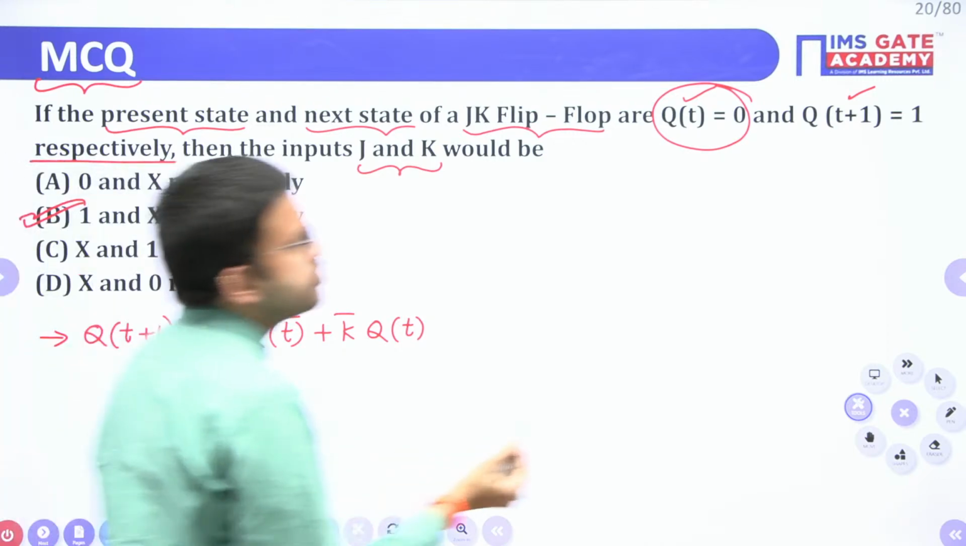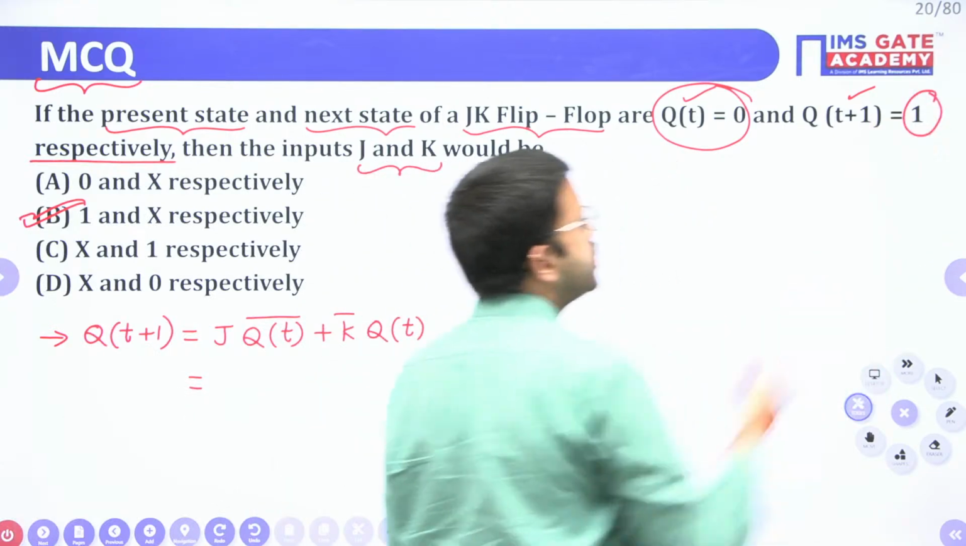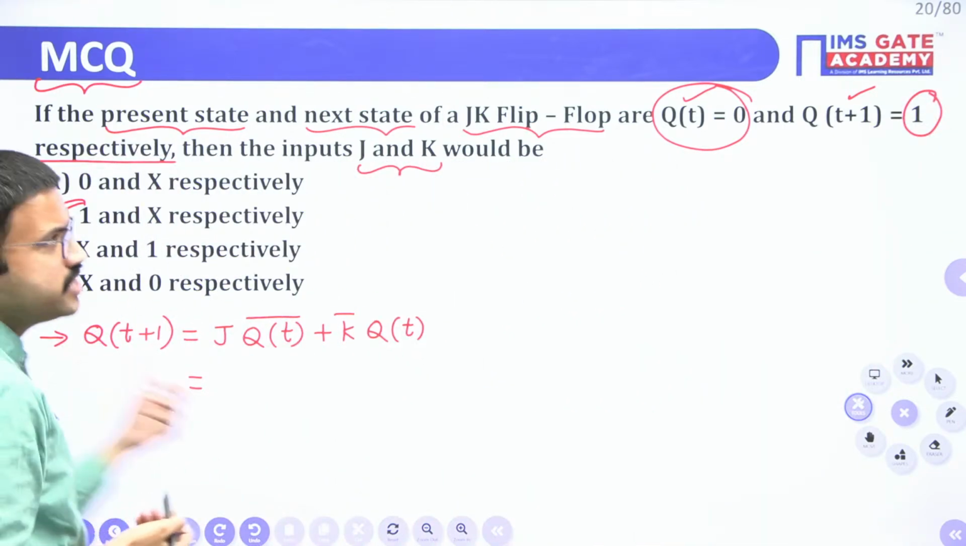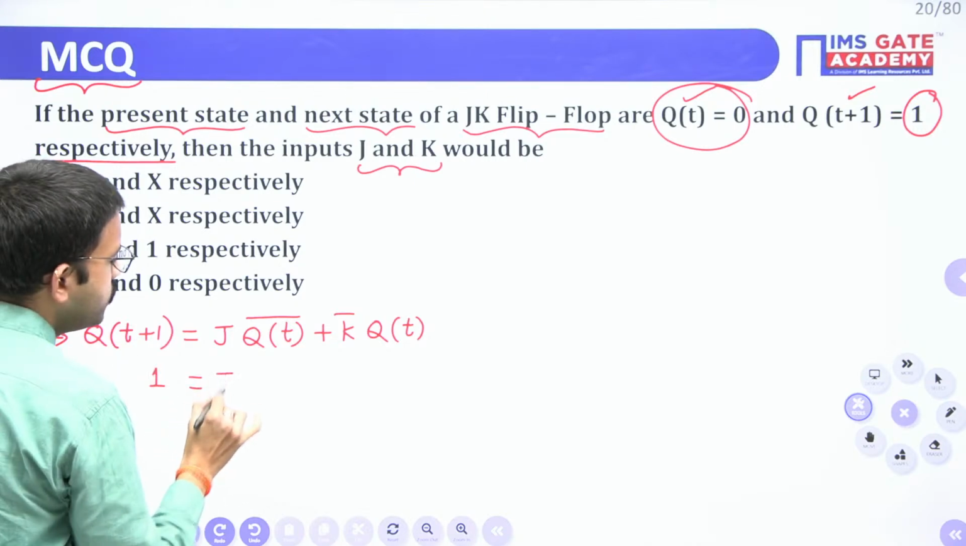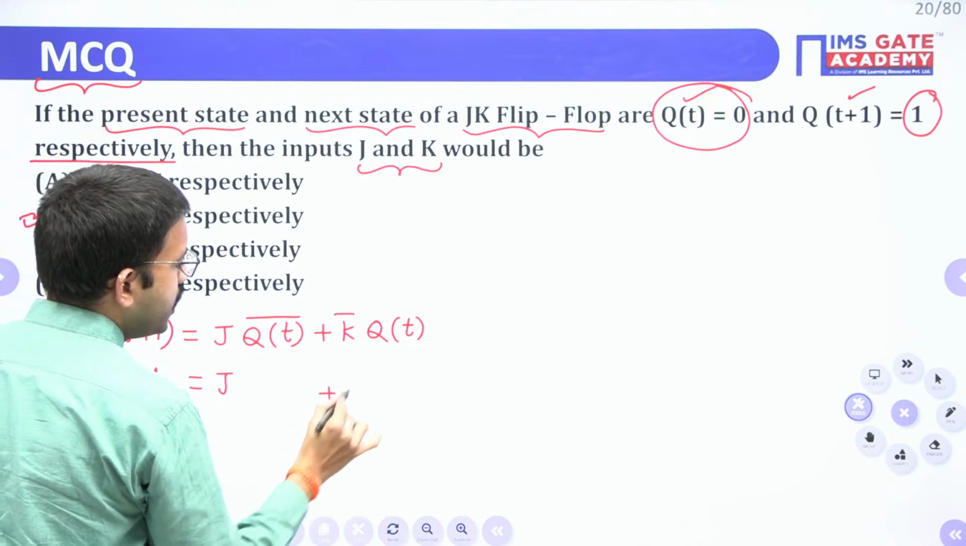And next state is 1. Present state is 0 and next state is 1. So just substitute here. Here next state is 1. J value we don't know. K value also we don't know.